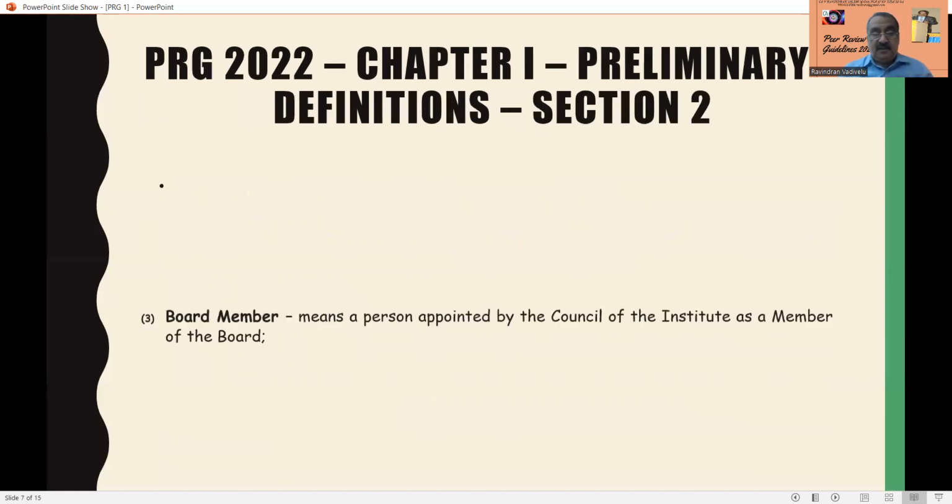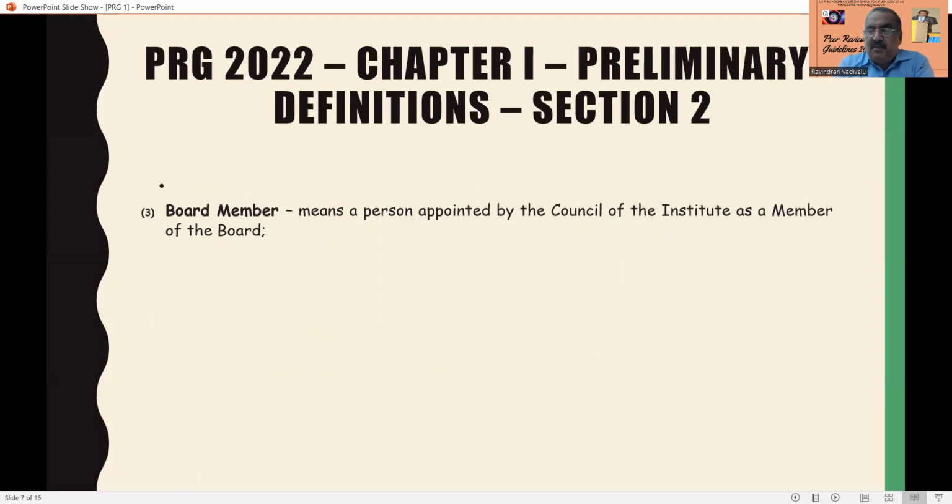Next one is board member. See, normally guidelines say that board member means the person appointed by the council, here the council of the ICAI, council of the institute, as a member of the board. So, ICAI has to appoint a person, and if he has been appointed as a member of the board, then he is called a board member.